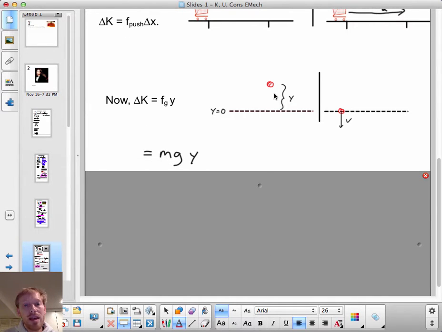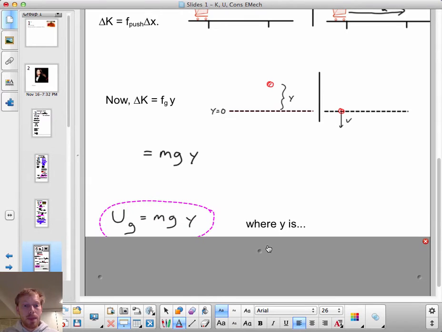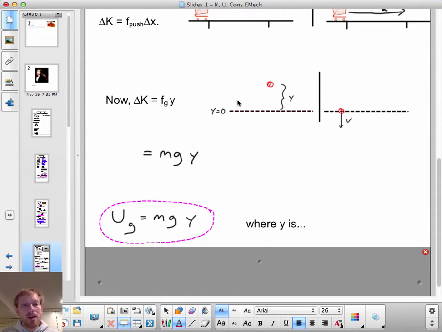So it looks like the amount that this thing changed its kinetic energy is equal to m times g, the mass of the object, times the local gravitational field strength, 9.8 meters per second squared, 9.8 newtons per kilogram, times y, the initial height. The amount of kinetic energy it gained is equal to this amount. So this is the amount of gravitational potential energy it lost.